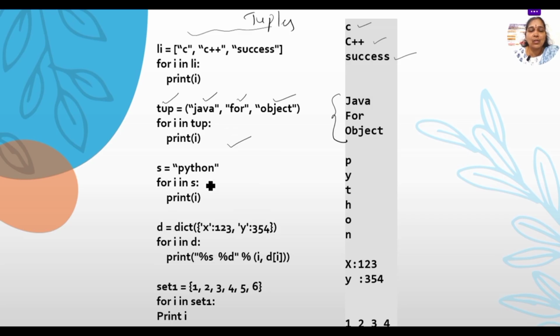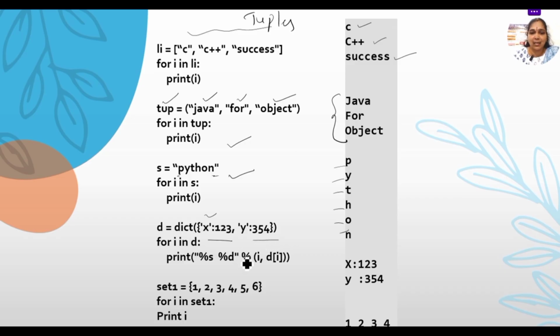And here, suppose I take a string, S equals Python, and I need to print Python until the string stops. So for i in S, automatically it starts with the P and ends with the N. And if you take dictionaries, we can print the combination of values, that is, X value as 123 and Y value, suppose, 354.